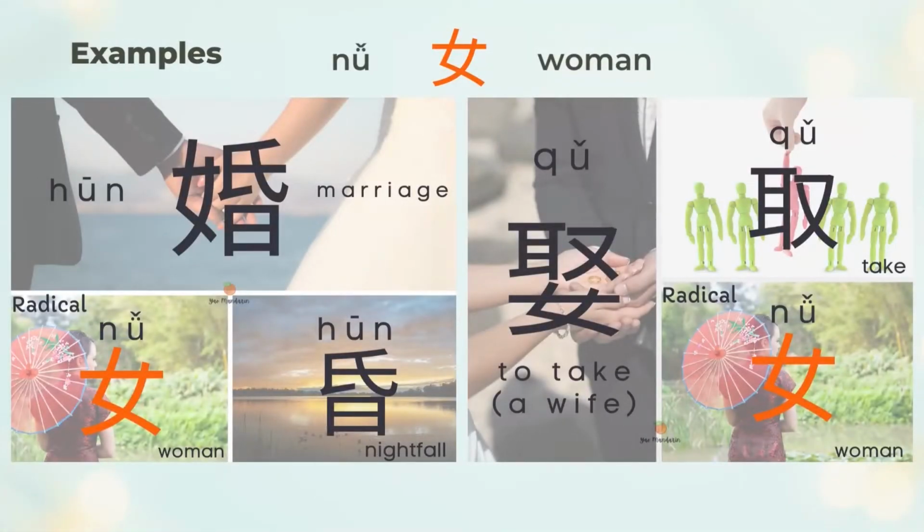Qu is to take a wife. The upper part, Qu, is to take or pick. So Qu is to take a woman and make her a wife.